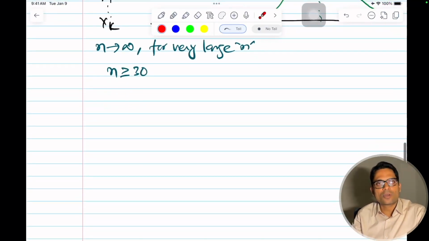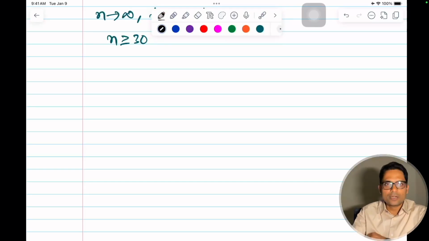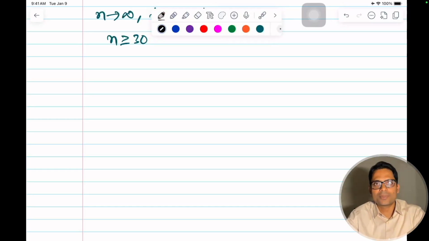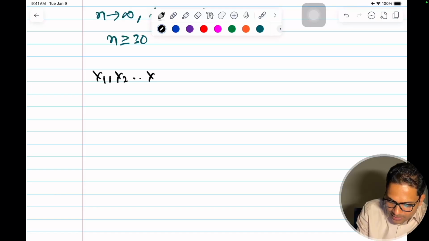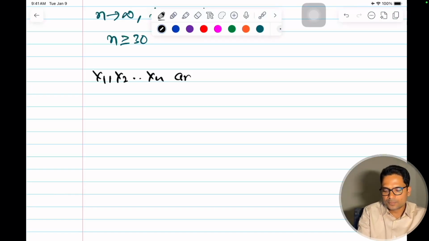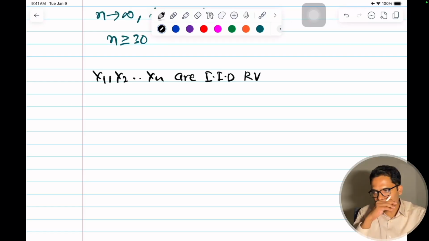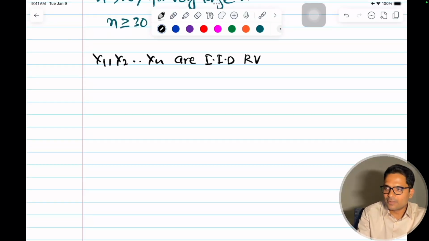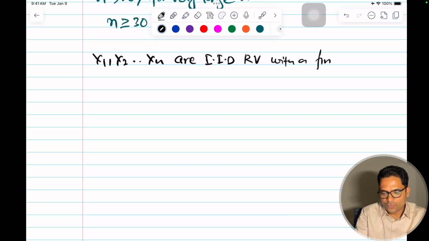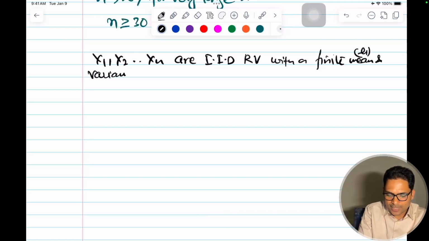Now let's write it in mathematical terms and do some maths to understand the next topic, standard error. Let x1, x2, up to xn be IID random variables with finite mean mu and finite variance.